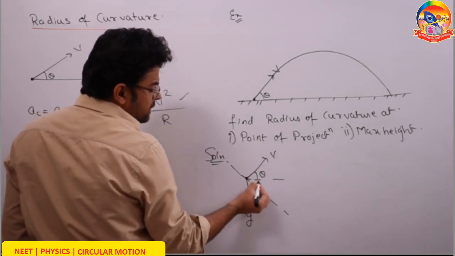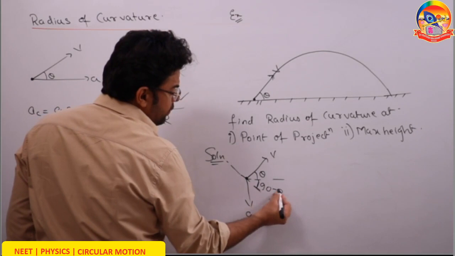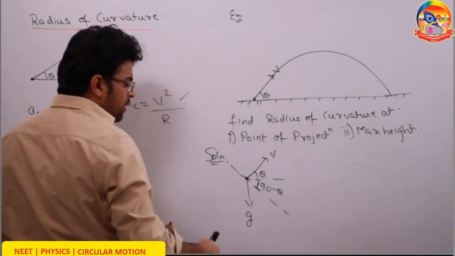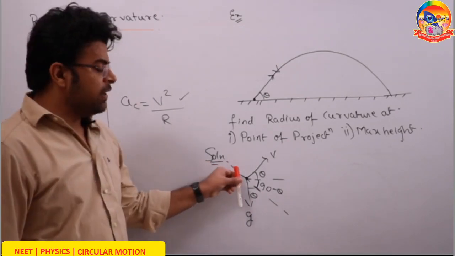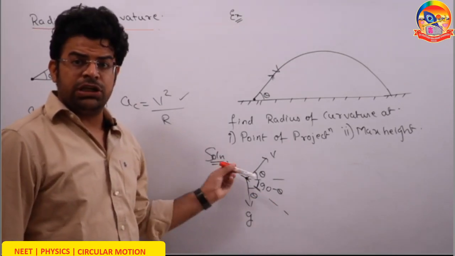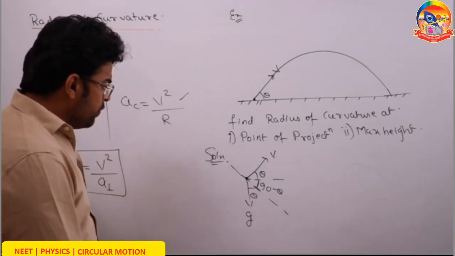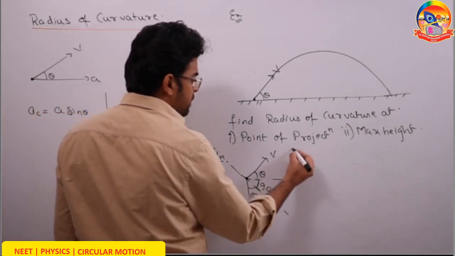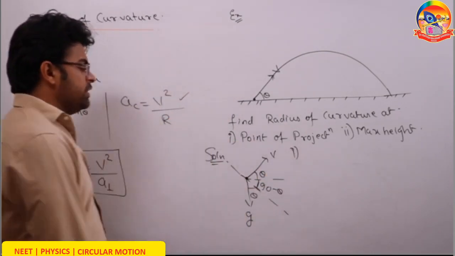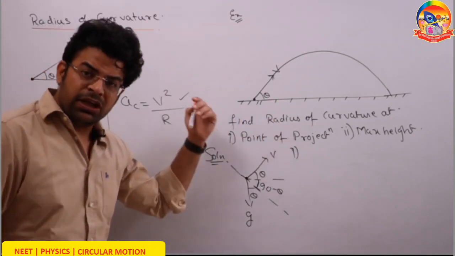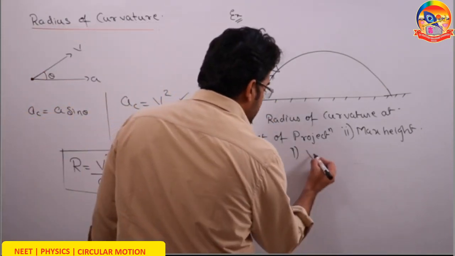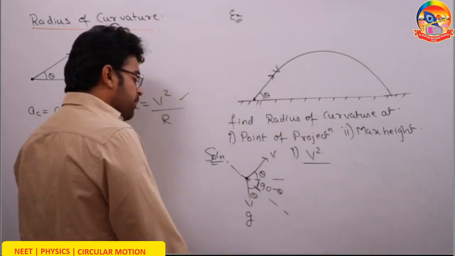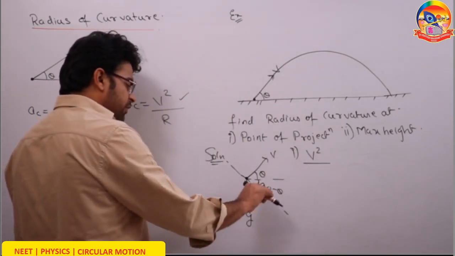If this angle is theta, this angle will be 90 minus theta, and since the horizontal and vertical are perpendicular, this angle will be theta. So the component of acceleration due to gravity perpendicular to velocity will be g cos theta. For the first part, the radius of curvature is v squared, whatever the speed is at that instant, upon a perpendicular. The perpendicular component of acceleration is g cos theta.